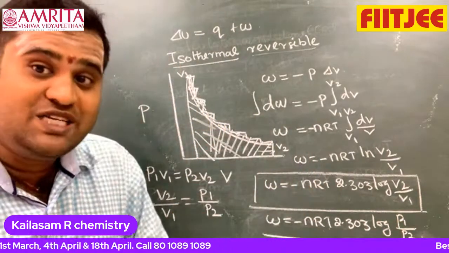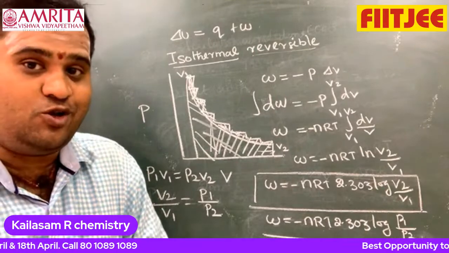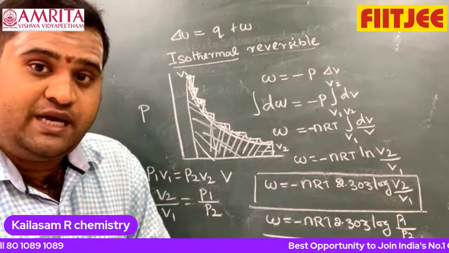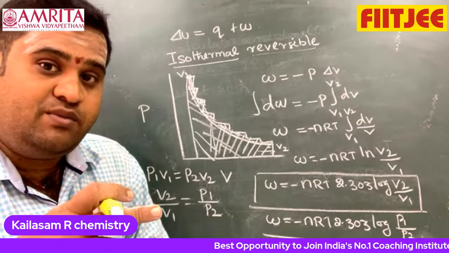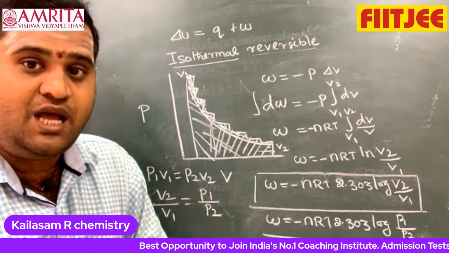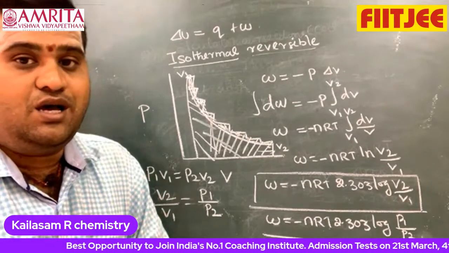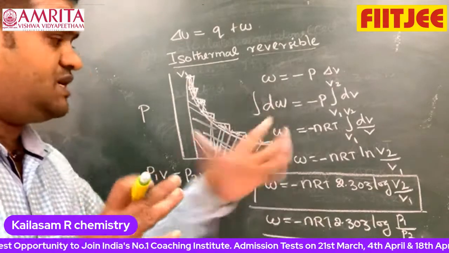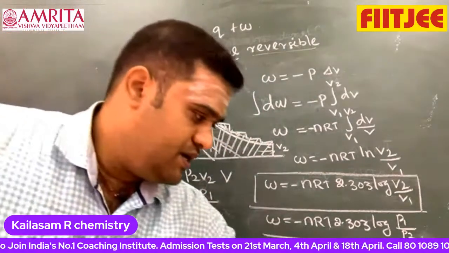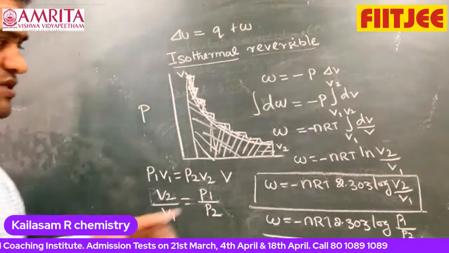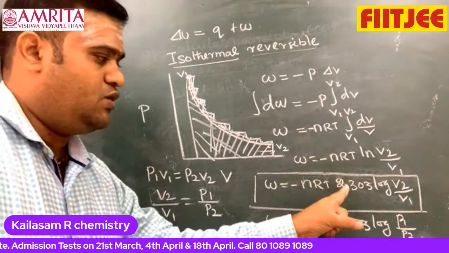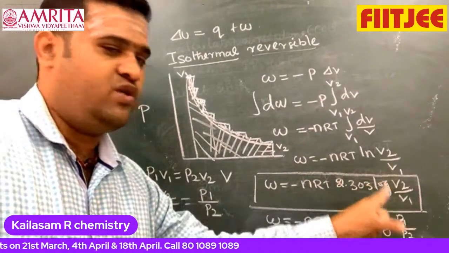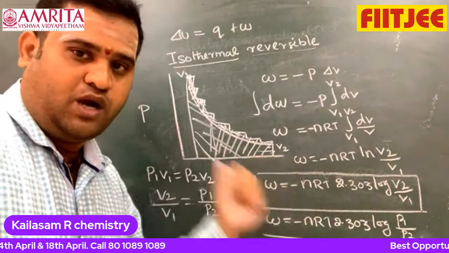This is the logic behind this. But in the exam, what will they ask you? Which is the maximum work done, sir? Whether work done is maximum in reversible isothermal expansion or irreversible isothermal expansion. Very simple. Based on the graph, we can do that. Listen. So this is the formula: minus nRT 2.303 log of V2 by V1 to find the work done.